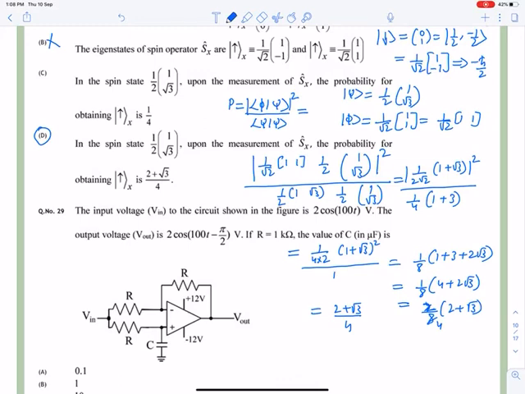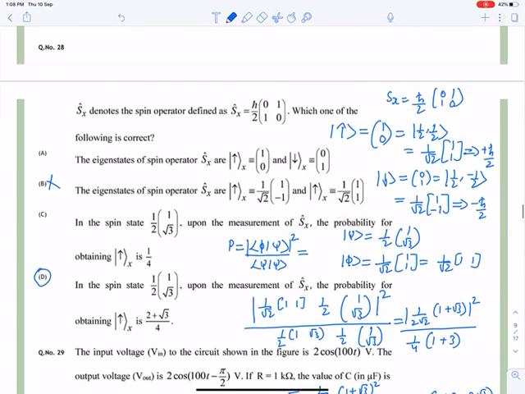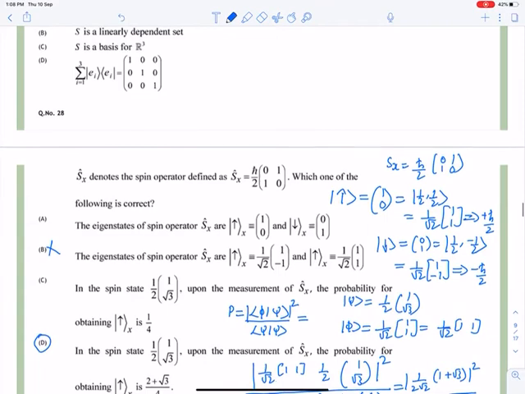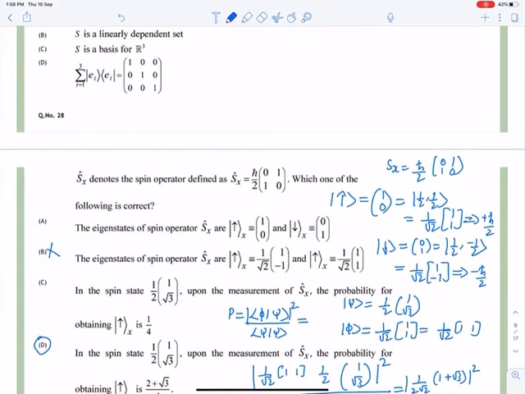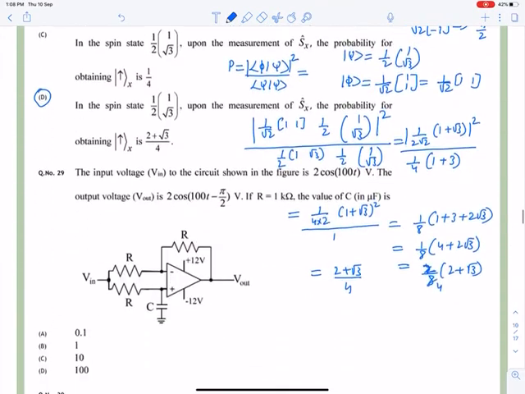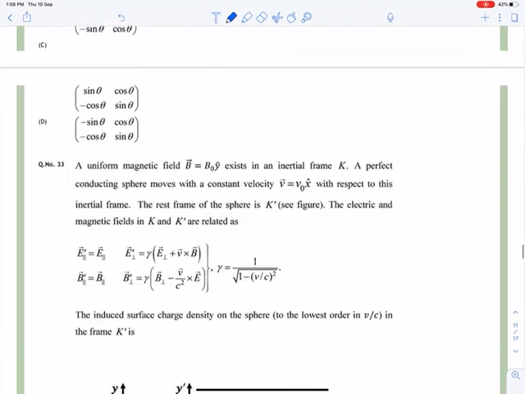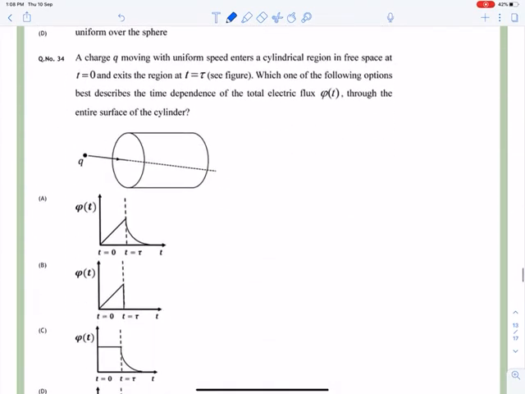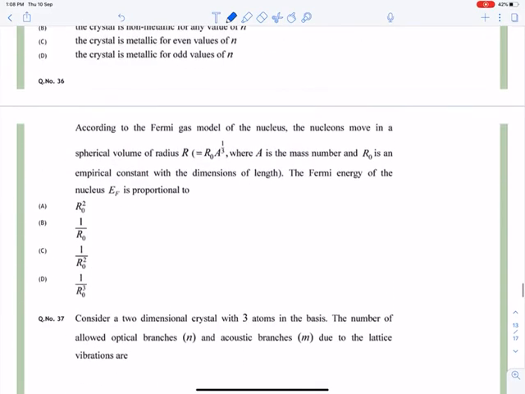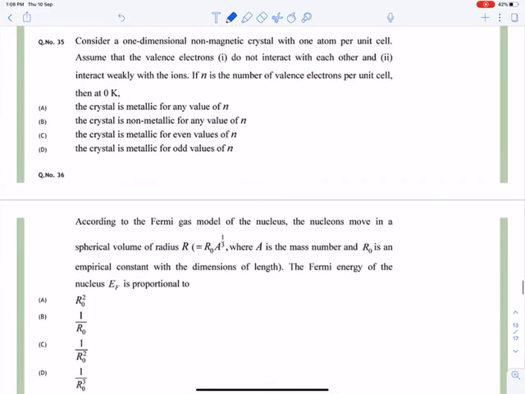So you have to perform like this. It is very simple, but you only have to understand what the question is asking. Okay, so now we will move to question number 36.